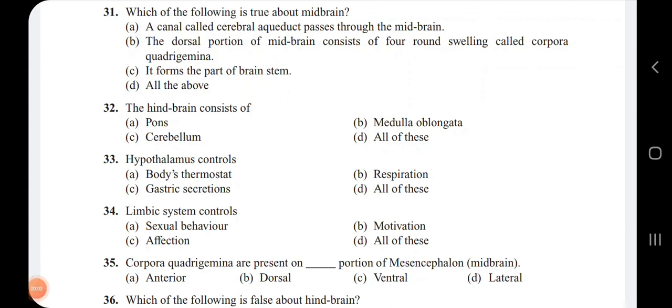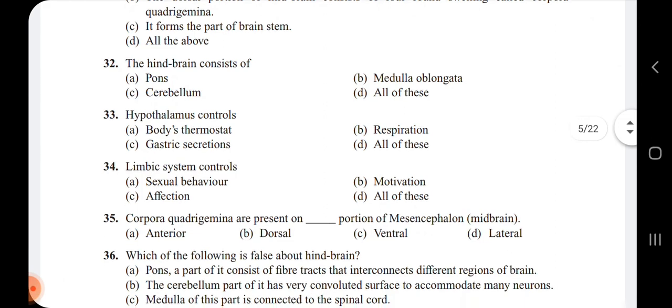35th, corpora quadrigemina are present on dash portion of mesencephalon. Mesencephalon is one more name for the midbrain. So the corpora quadrigemina are present on the dorsal portion of the midbrain. Hence option B is the correct answer, that is dorsal is mentioned in option B.